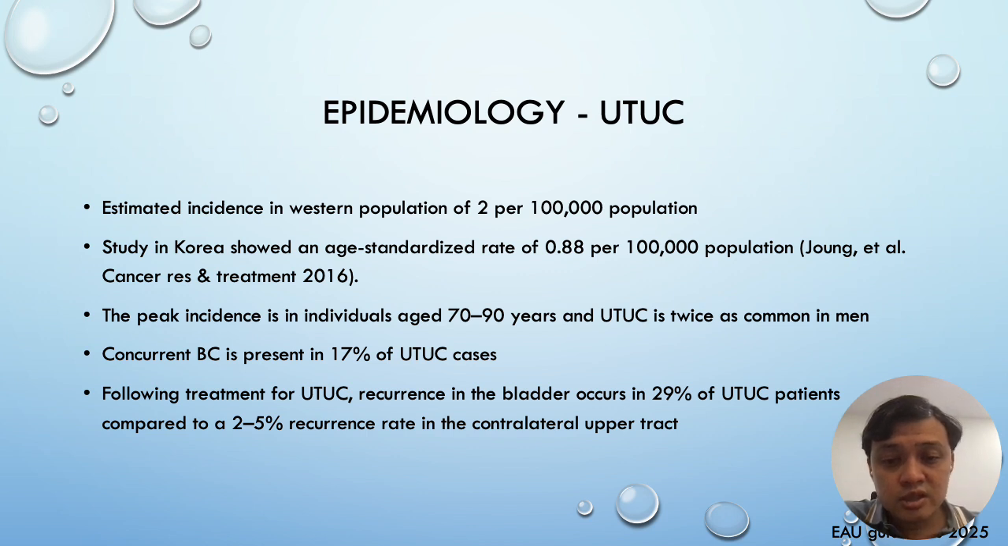Regarding UTUC, the estimated incidence in Western population is 2 per 100,000. A bit closer to home, a study in Korea showed an age standardized rate of 0.88 per 100,000 population. The peak incidence is in the older age group, 70 to 90 years, and the same as for bladder, UTUC is twice as common in men. Concurrent bladder cancer is present in 17% of UTUC cases, and even following treatment of UTUC, the recurrence in the bladder is almost one third, and about a 3% chance of it occurring in the contralateral kidney.